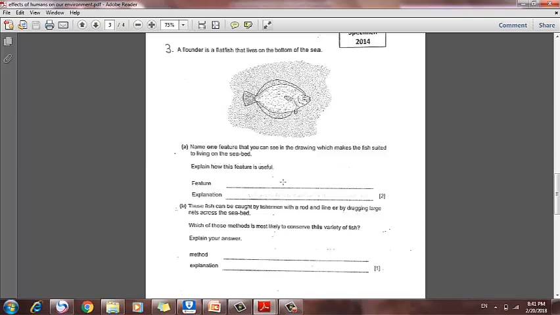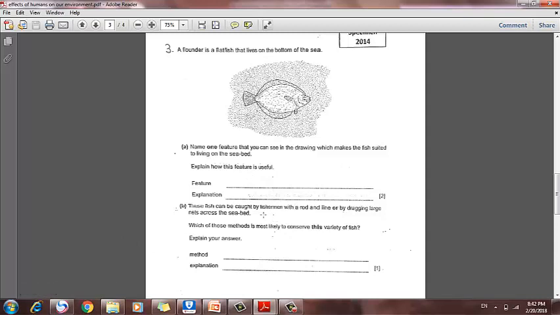If we write gills, we have to write to breathe. If we write fins and tail, to swim. Streamlined body, to swim easily. What else? Boat-shaped body, to swim well.